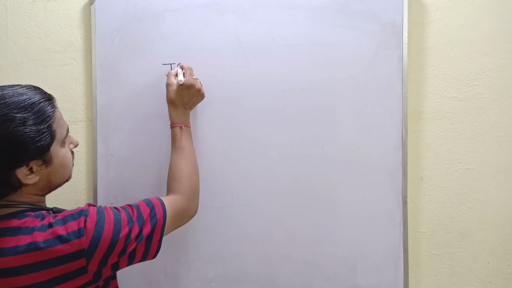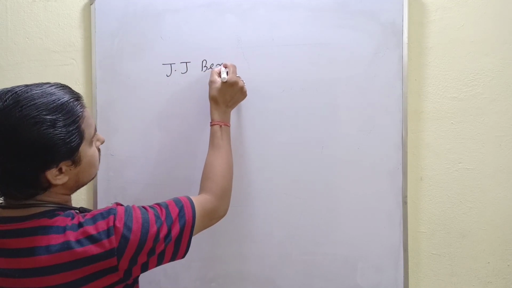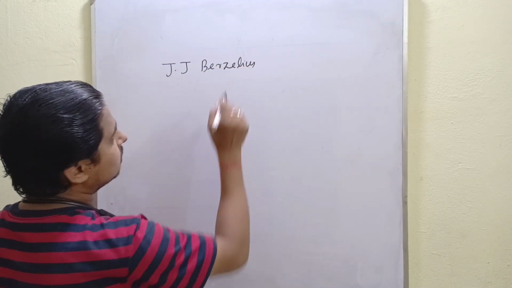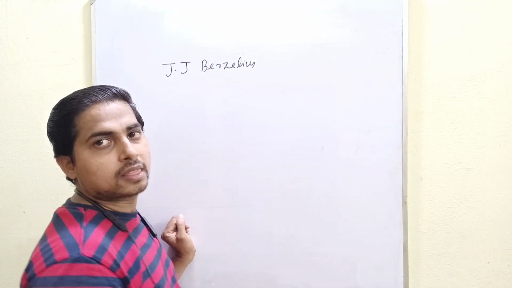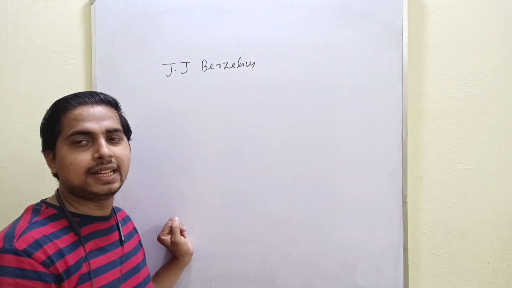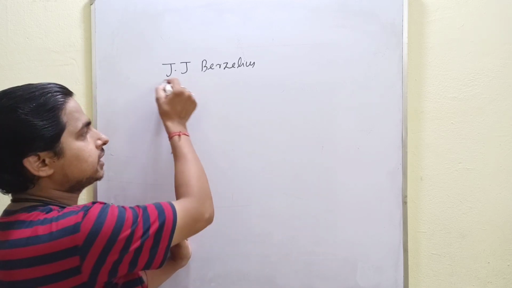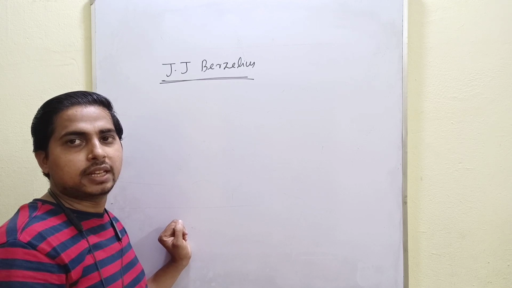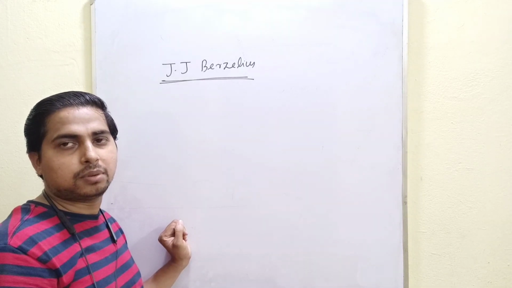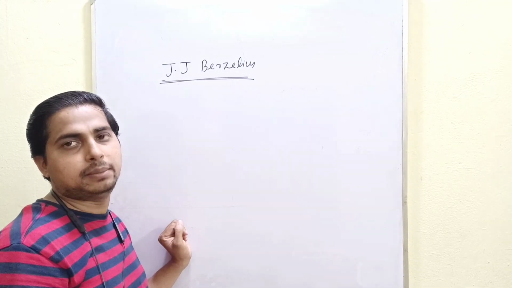J.J. Berzelius used English letters for the representation of an element.